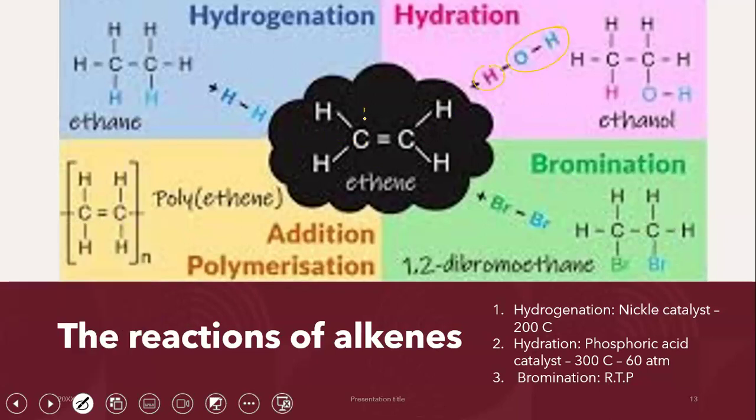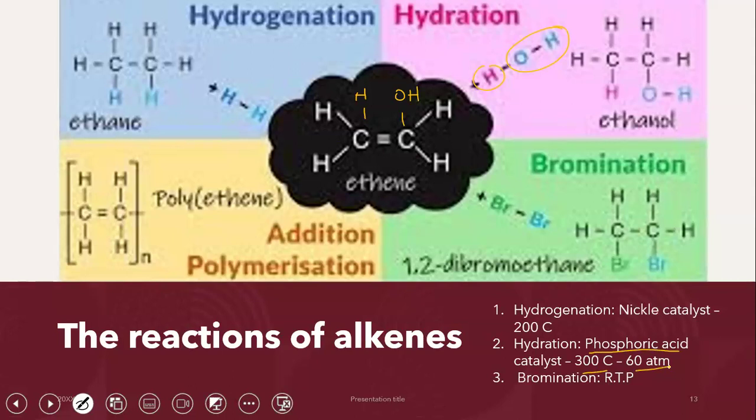One carbon atom will receive hydrogen and the other carbon atom will make a bond with the OH. As a result, you will convert your alkene into an alcohol. So ethene into ethanol. The condition for this is that you need a catalyst, phosphoric acid. The temperature is around 300 degrees centigrade, and the pressure is 60 atmospheres.